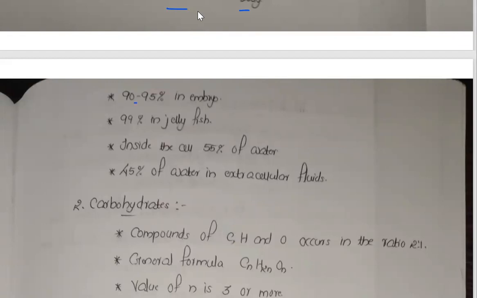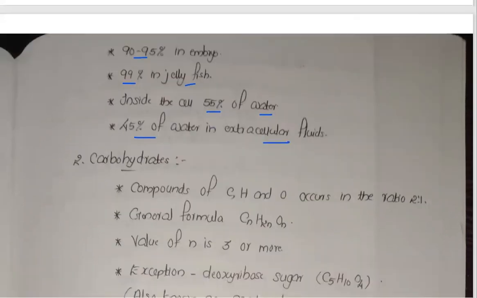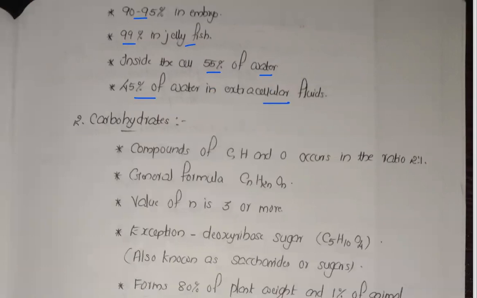95% in the embryo and 99% in the jellyfish. Inside the cell, 55% of water is there and 45% is extracellular fluid. That is about the next one. These numbers about the plasma and inside the cell we can learn, and the remaining can be read as needed.